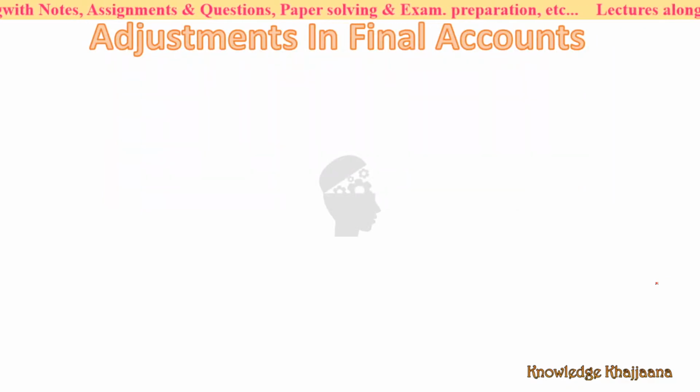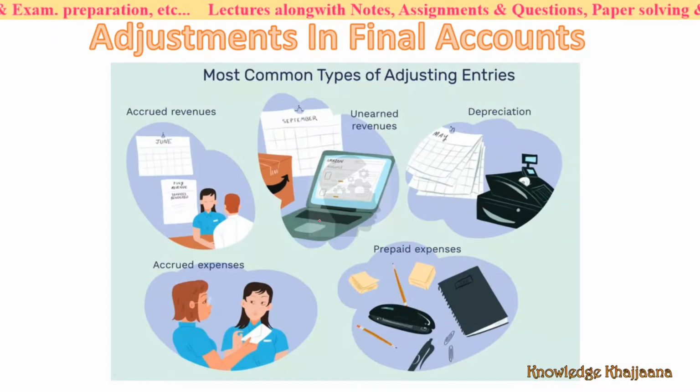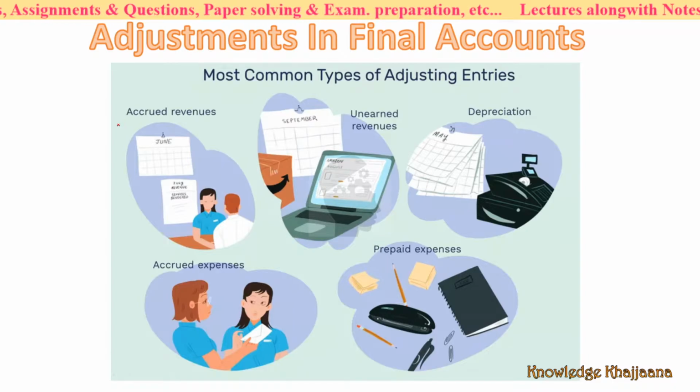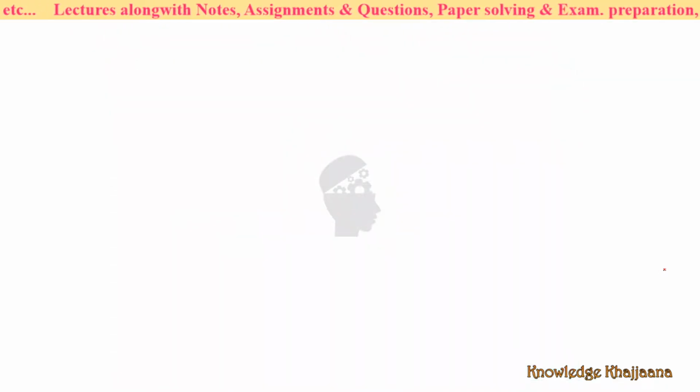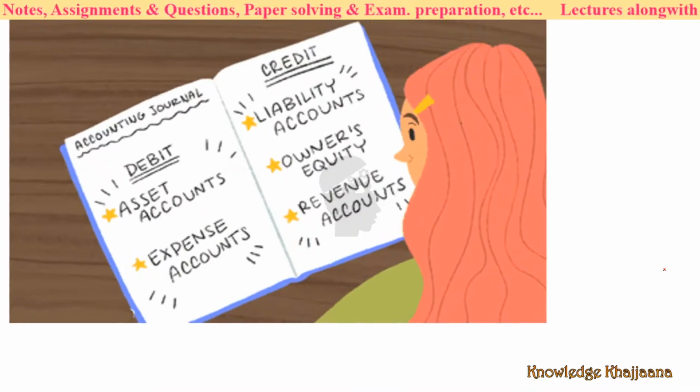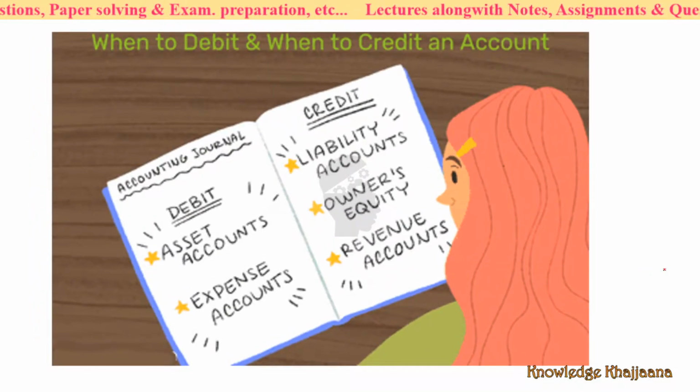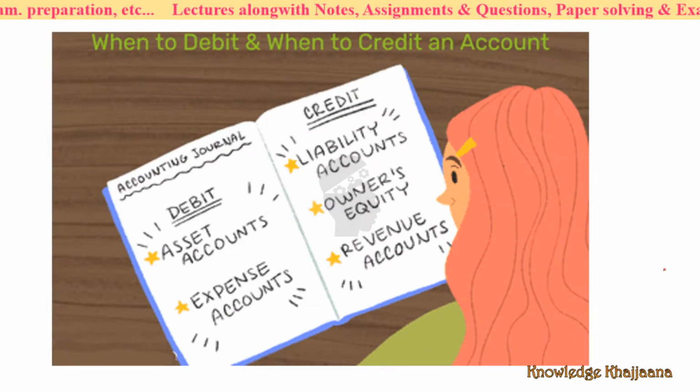Now we are going to see the different adjustments in final accounts. Which are the most common types of adjustment entries? Those are accrued revenues, unearned revenues, depreciation, prepaid expenses, accrued expenses. But the basic thing is what to do, when to debit and when to credit an account.